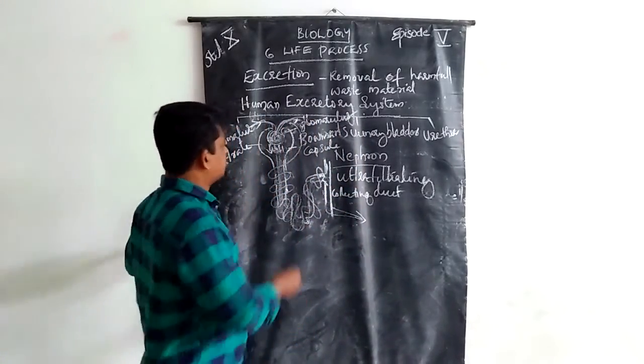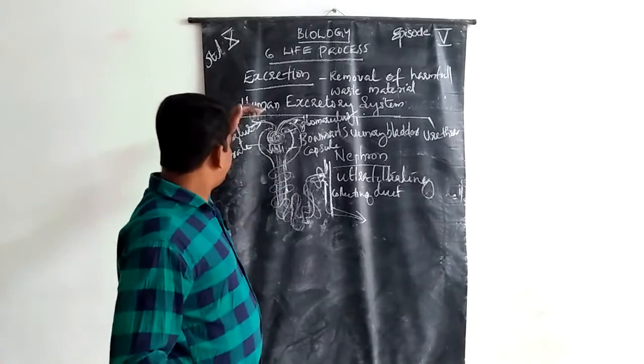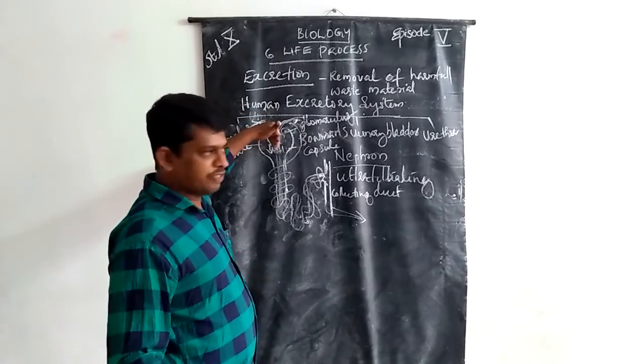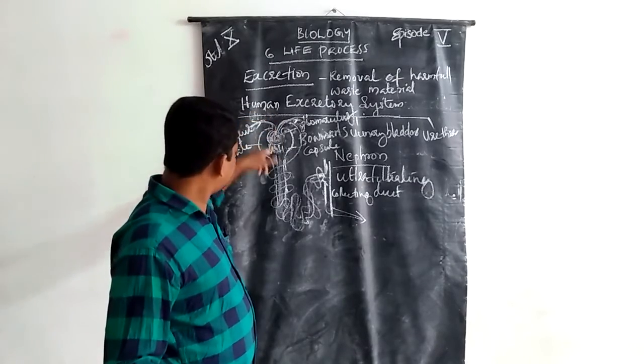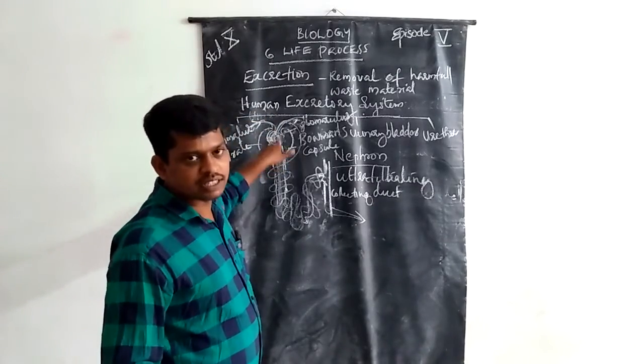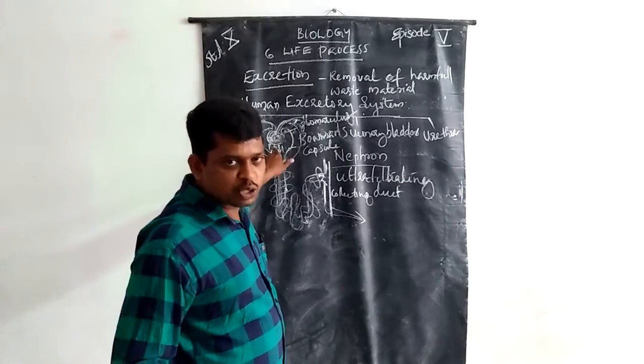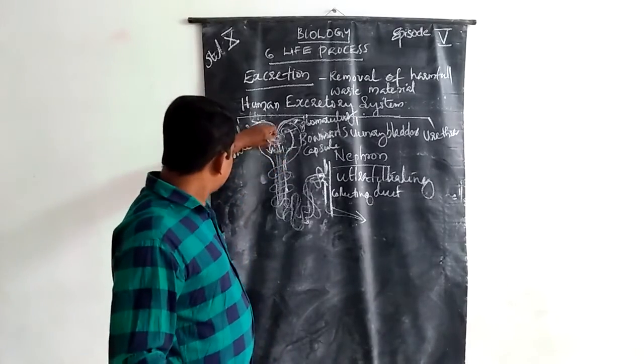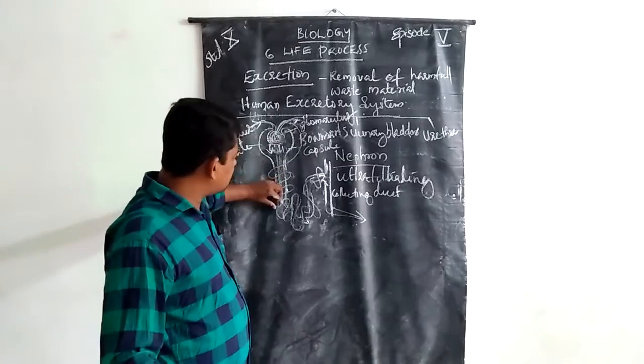The glomerular filtrate travels from the Bowman's capsule through its duct.